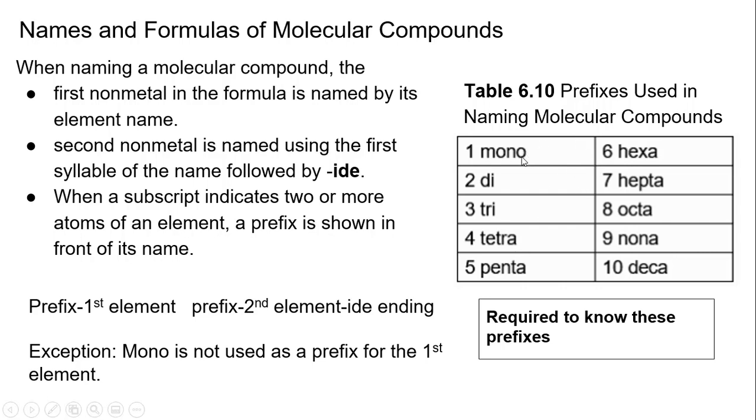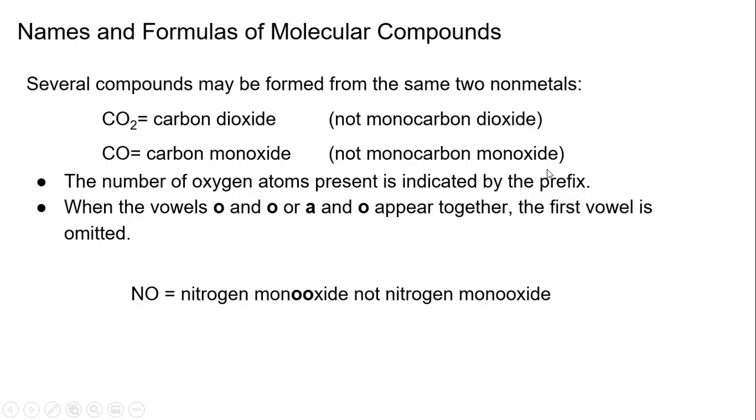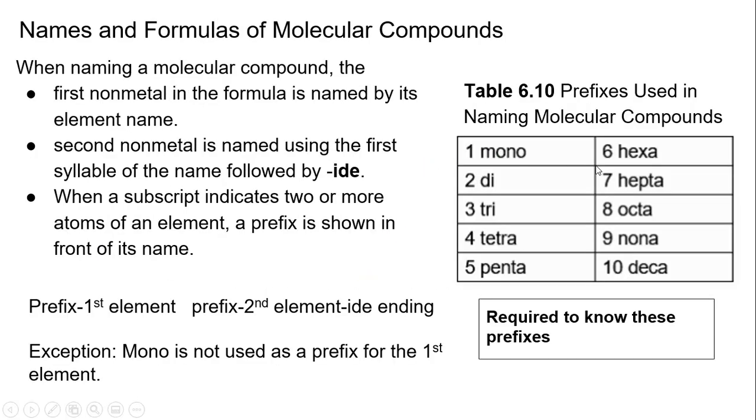But what if something like mono gets added to something like oxide? That's two vowels together, like right here. Nitrogen monooxide. We don't use that. One of these gets dropped. When the vowels O and O or A and O appear together, the first vowel is omitted. So what it means is that we would drop the vowels that are with the prefixes. So the A would go away and the O would stay if it's oxide. So it'd be heptoxide, not heptaoxide.